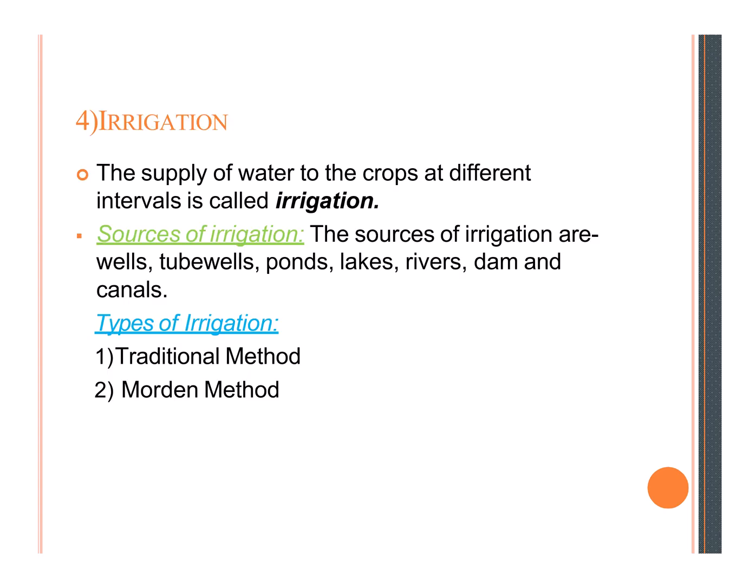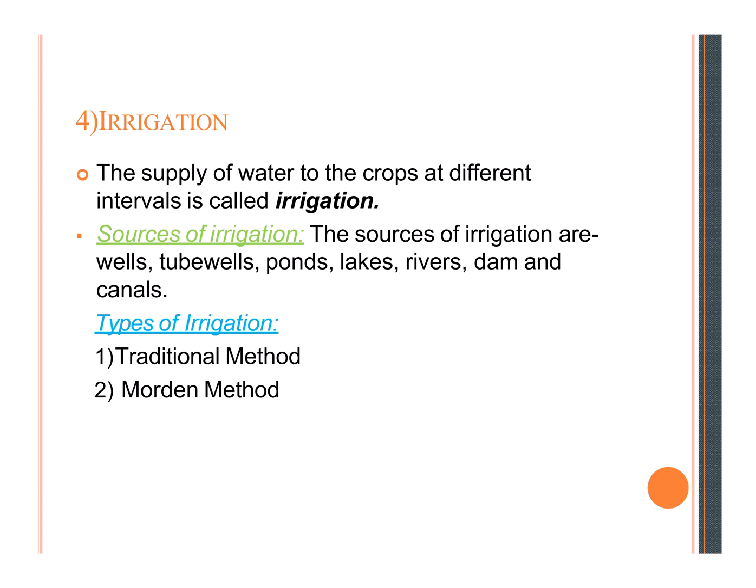Number 4 is irrigation. The supply of water to the crops at different intervals is called irrigation. The sources of irrigation are wells, tube wells, ponds, lakes, rivers, dams, and canals. Irrigation means supplying water to the crops in the field at specific intervals according to the requirement of the crop cultivated.